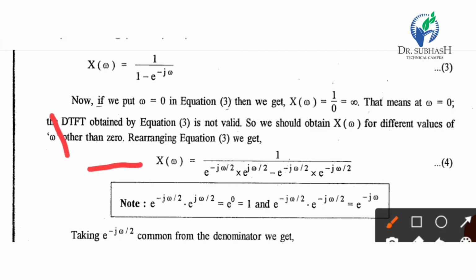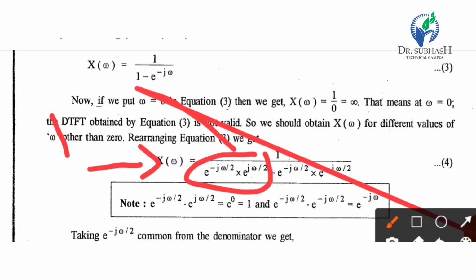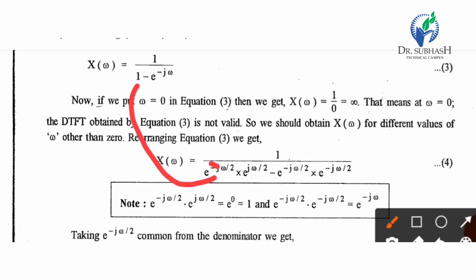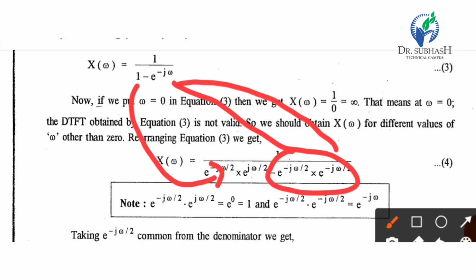So X of omega becomes 1 upon e raised to minus j omega by 2 multiplied with e raised to plus j omega by 2, so it will become 1. So we write 1 as plus or minus, and e raised to minus j omega is e raised to minus j omega by 2 multiplied with e raised to minus j omega by 2, so it all becomes e raised to minus j omega.